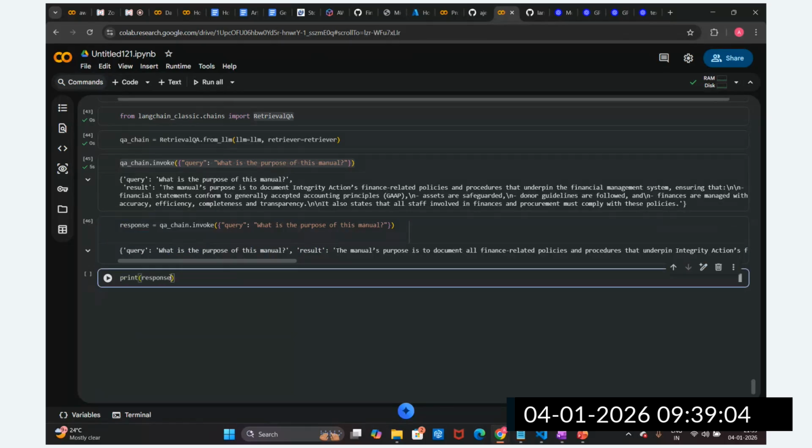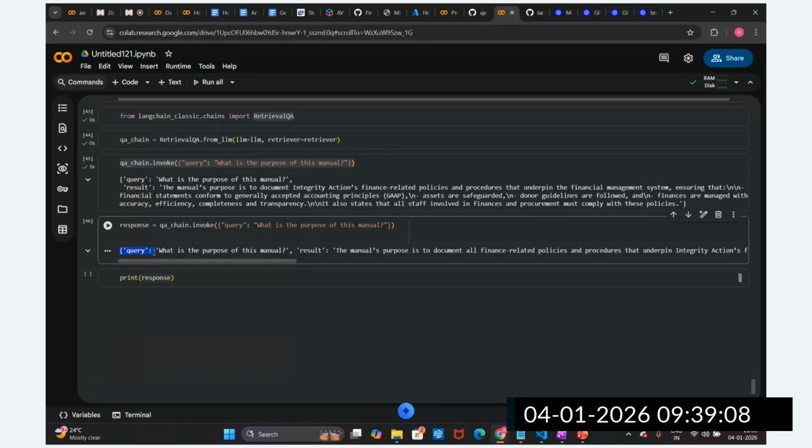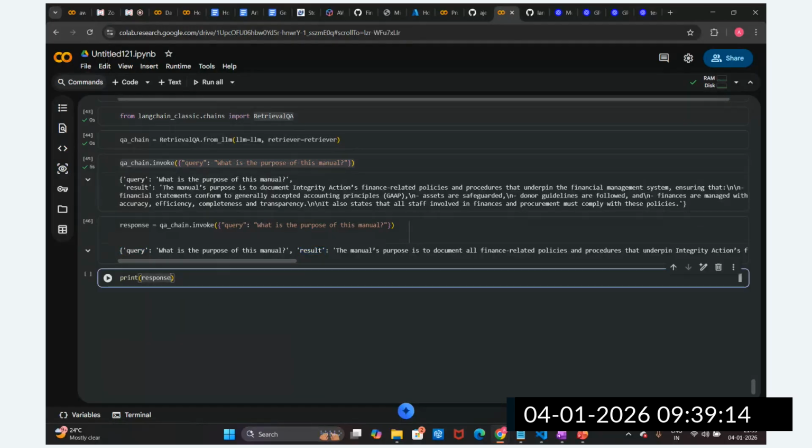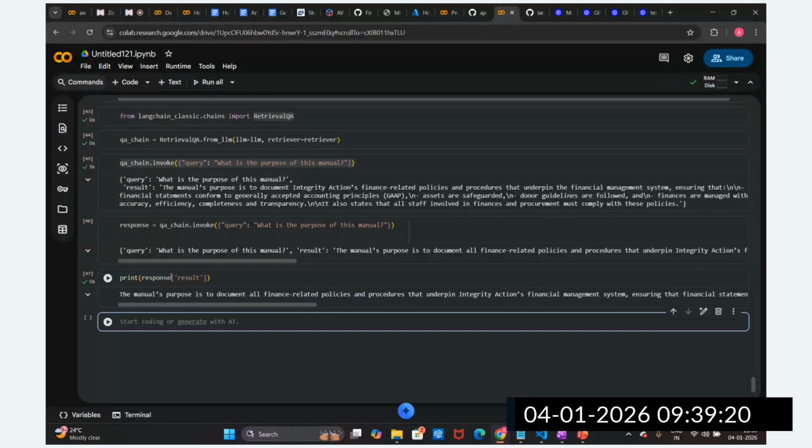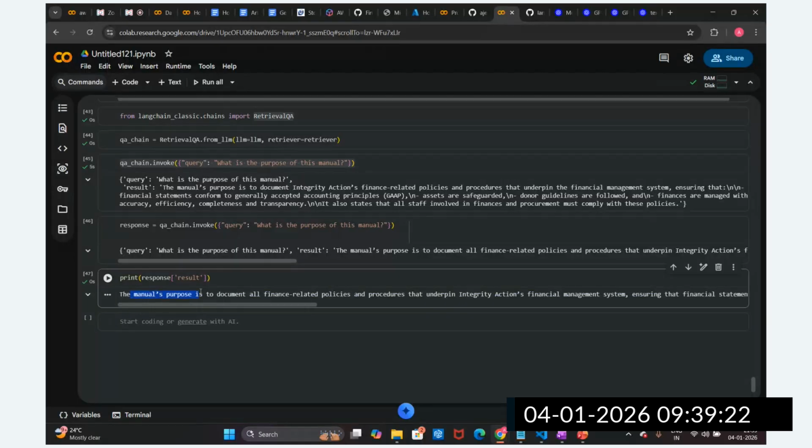The response of this is a dictionary, right? The curly brackets mean dictionary. We have one key, the query, and another, the result. So how do we access a dictionary? By its key, right? So we are providing this key, result, here. Now you can see we got the response, right? The purpose of this manual is financial related policy and procedure documentation. Okay, it has given that response. So this is how we are going to check this.